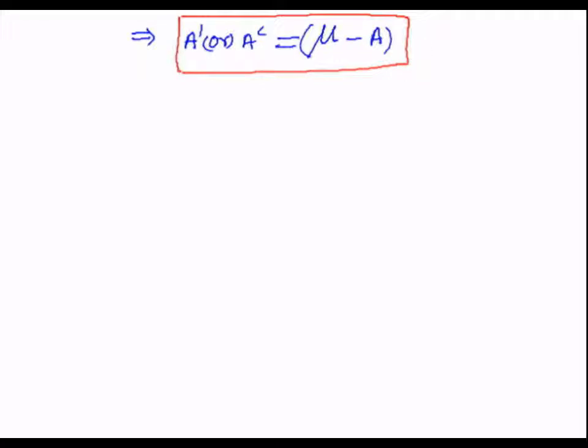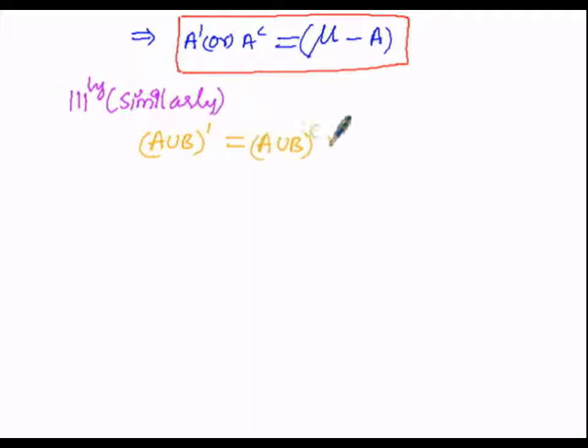Similarly, if you find A union B whole dash, or A union B whole complement, then it is equal to the universal set minus A union B. Since we are finding the complement of this bracket, we have to subtract that A union B from the universal set.